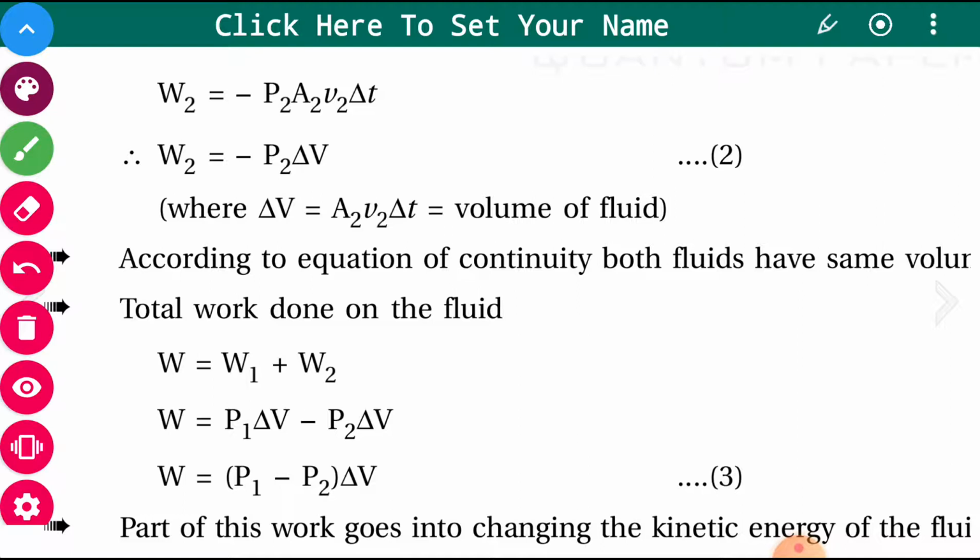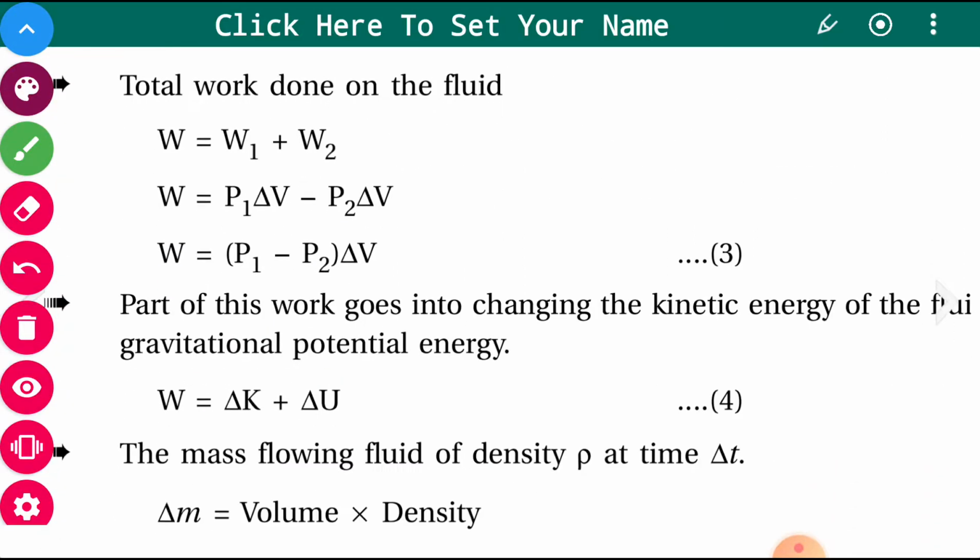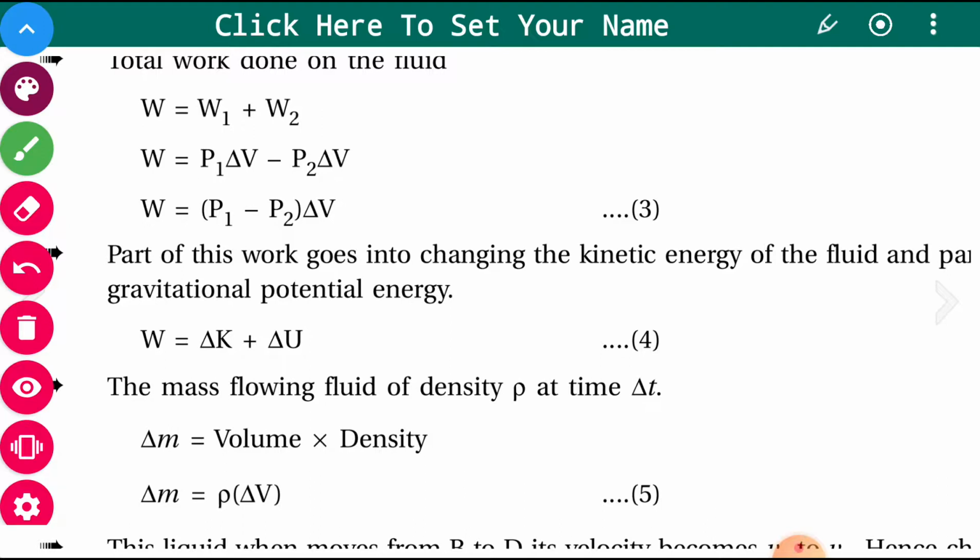So total work done will be W1 plus W2. So it becomes P1 delta V minus P2 delta V, so it becomes P1 minus P2 in brackets, and delta V is common. Now part of this work goes into changing the kinetic energy.